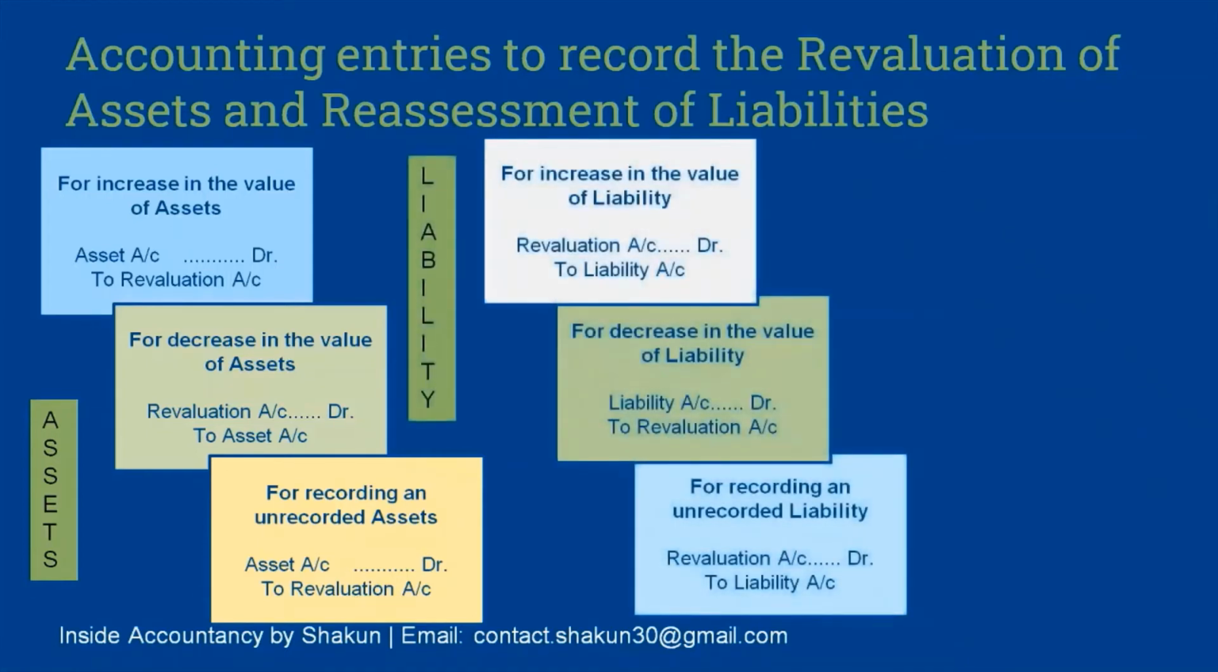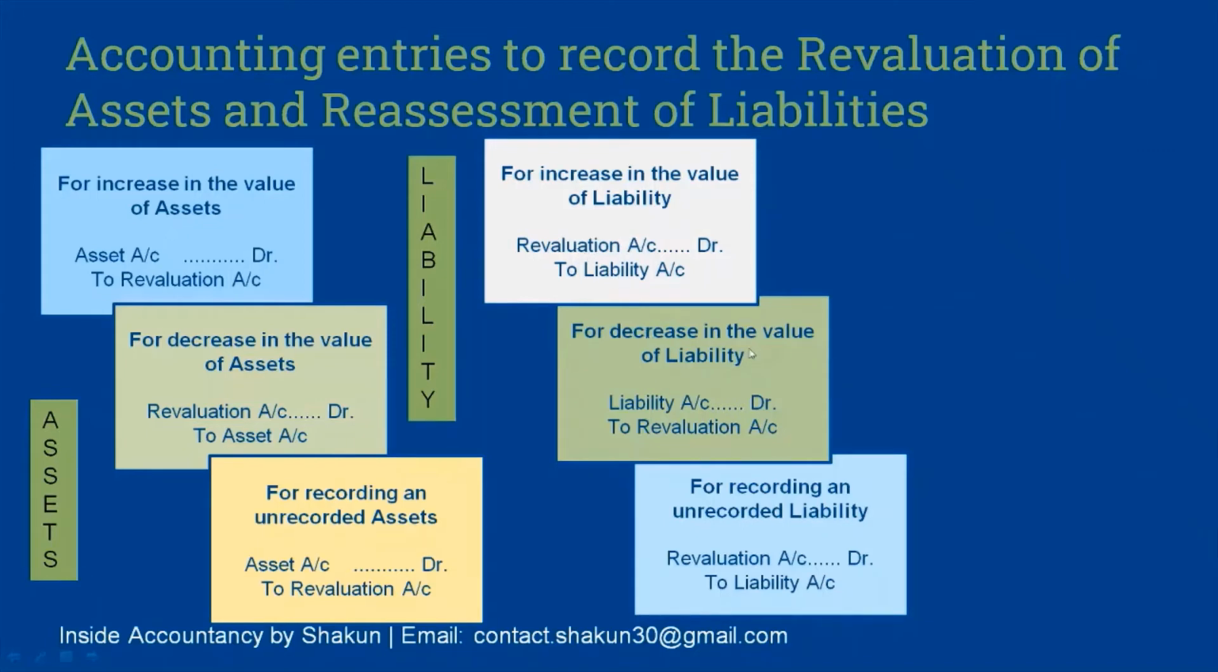Moving on, the journal entries for liabilities can be for an increase in the value of a liability, for a decrease in the value, or for an unrecorded liability. Now, liabilities always have a credit balance. Therefore, when a liability is increasing, the liability account is credited and it is transferred to the revaluation account.